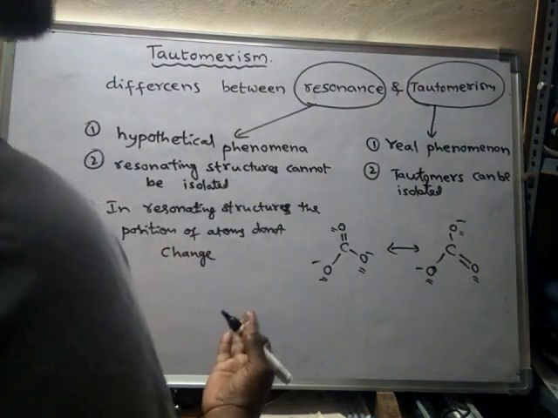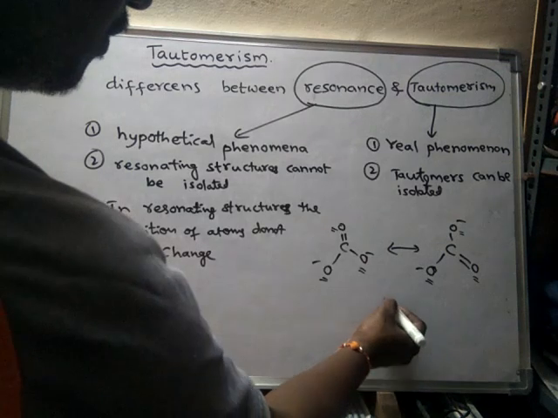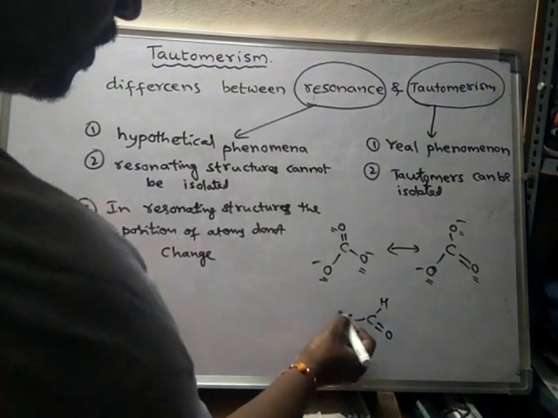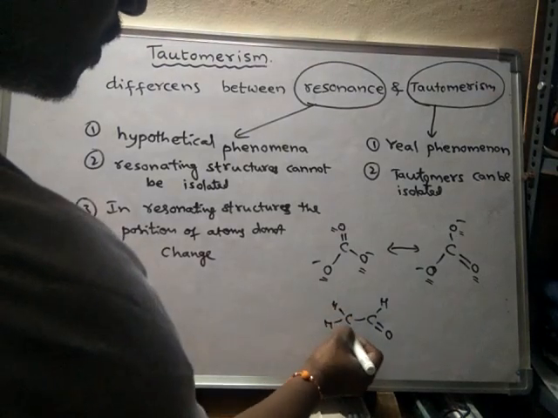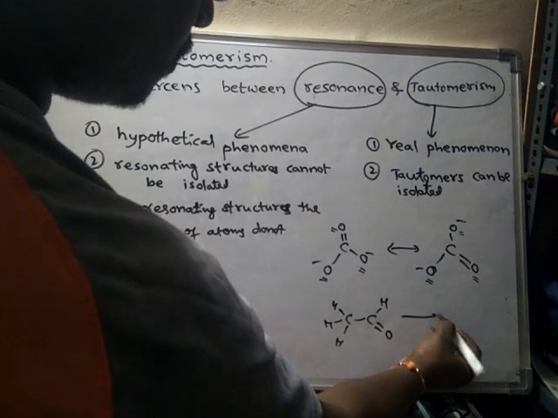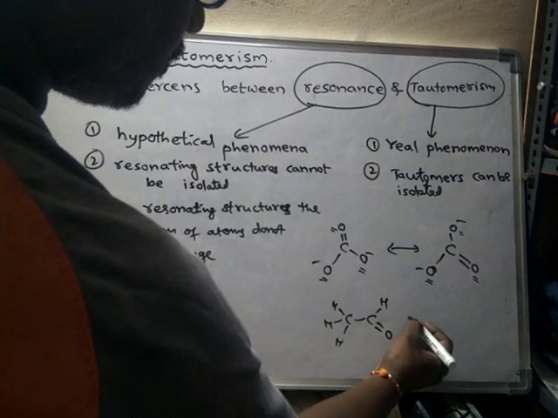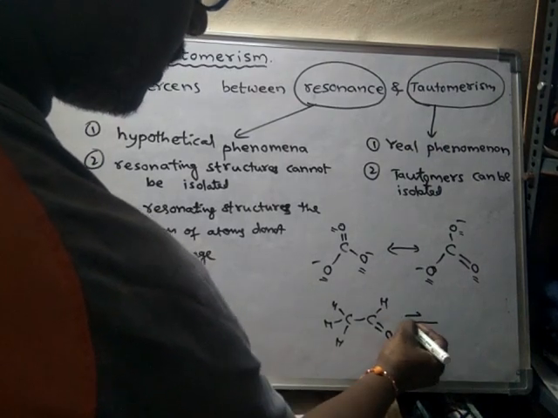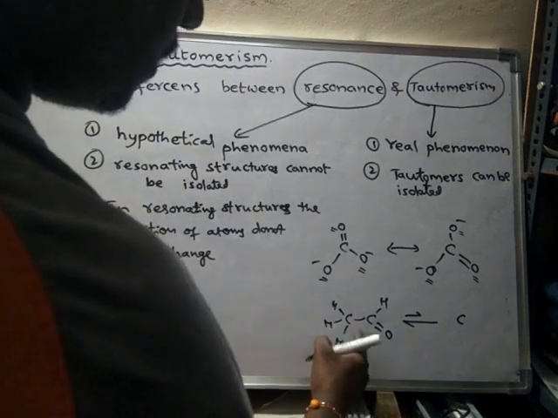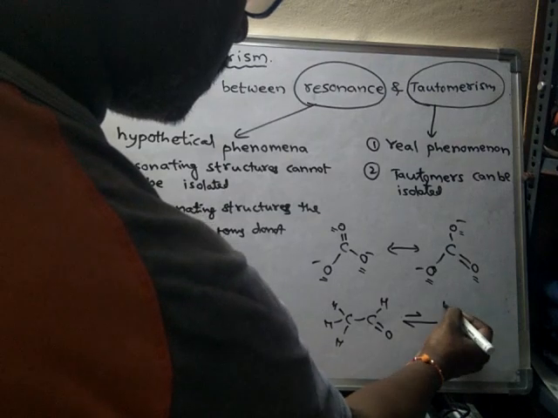Whereas in tautomeric structures, see, already we have seen this one. So what is this one? This is acetaldehyde. Acetaldehyde will convert into this one, vinyl alcohol.